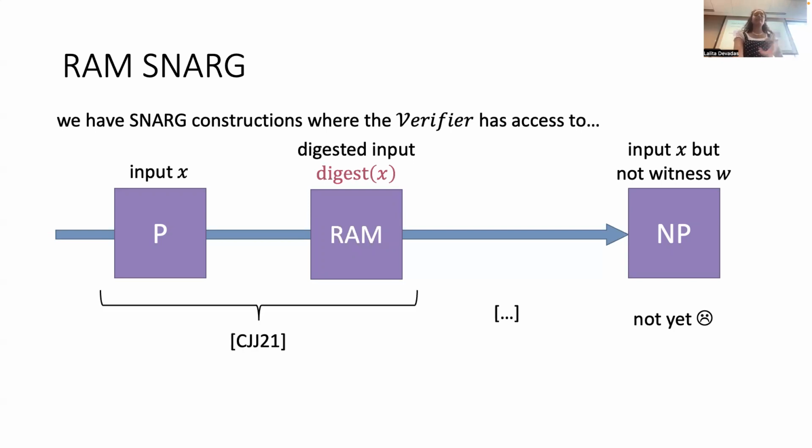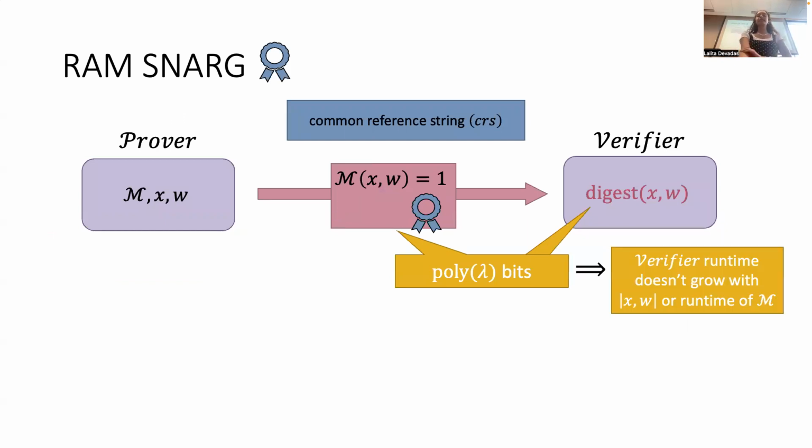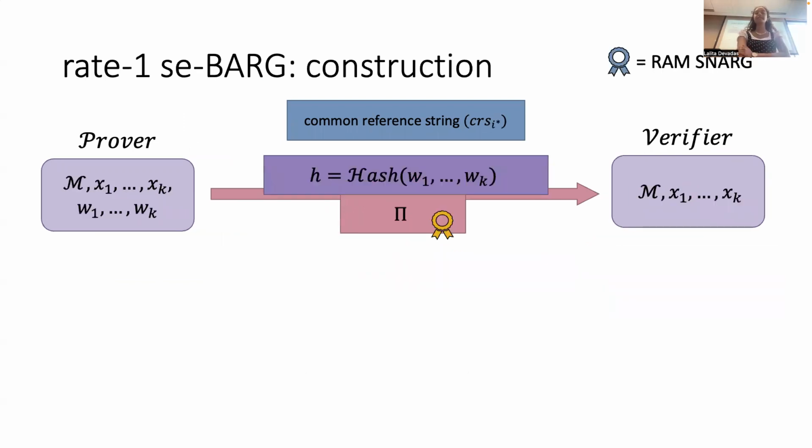This result is also from CJJ: we have a RAM delegation scheme under LWE. The important thing here is that because the verifier is verifying against a polylambda bit digest, the verifier runtime doesn't grow with the length of the input to the computation or the runtime of the machine being verified. It goes log with that, but not linear. Okay, so yes, there exists a RAM delegation scheme under LWE.